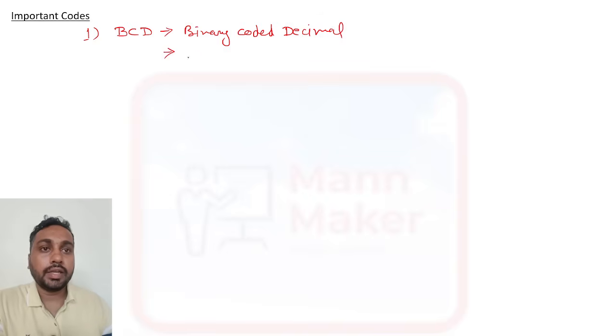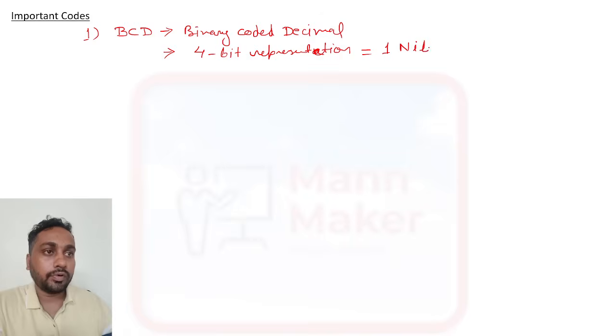Binary coded decimal is represented by 4 bits. In 4 bits we generally represent the BCD. This 4 bit group is called 1 nibble. The 4 bit representation of a binary number is called 1 nibble. Suppose we have 0010, this is a 4 bit representation, called 1 nibble in a digital system.